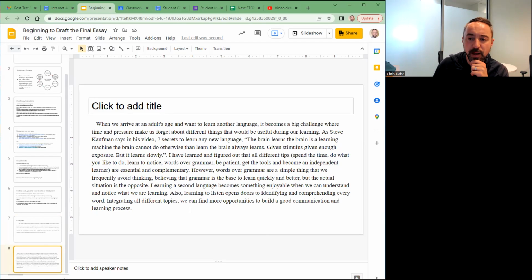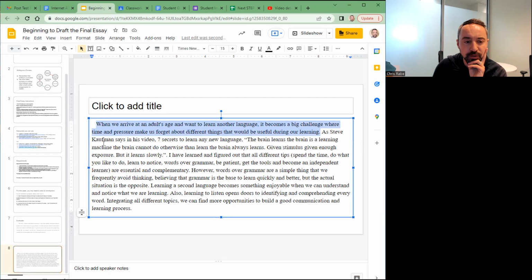Okay, so here are some comments about this introduction. I think it's a little bit too long for this kind of class, but it's still a really great introduction. I think this sentence is a great introductory sentence to the whole essay. We can see that this essay is about the challenge of learning a new language. I think that's great. And I think that these two sentences here, maybe even three sentences, give us some nice background, give us more information about the whole essay.